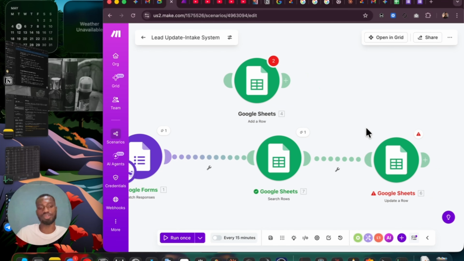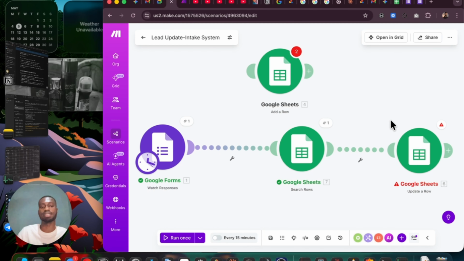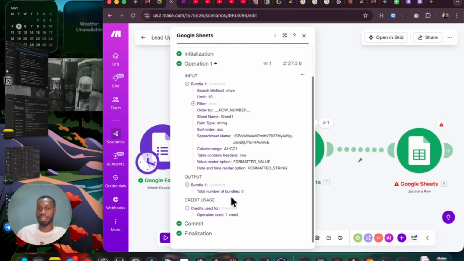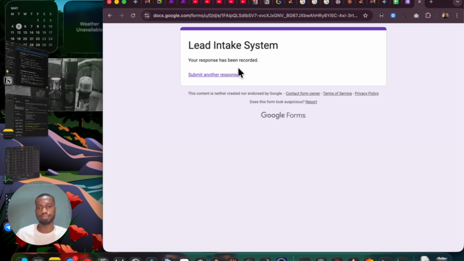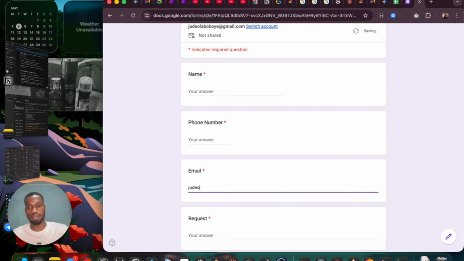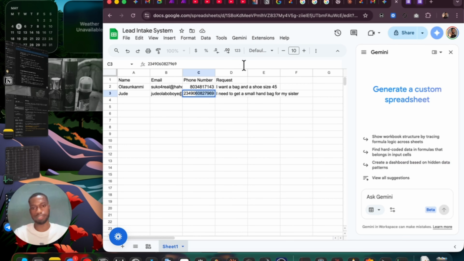What happened here is not an error of the system itself. It's an error based on the fact that no row number came in. That means it could not find anything that exists here that it could use to update. That was why. But this time around, let's make our changes again. You can see here, that means this is the correct one now. As you can see, this is the one I have here. So I'm using this again.